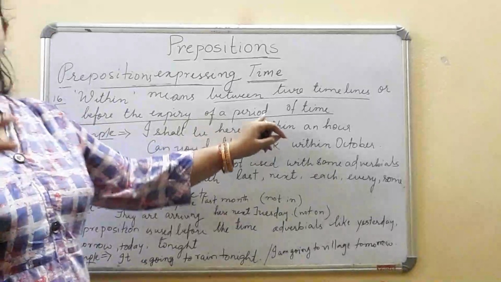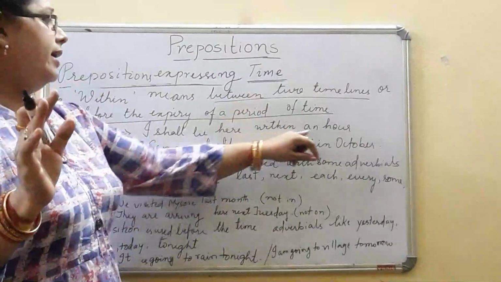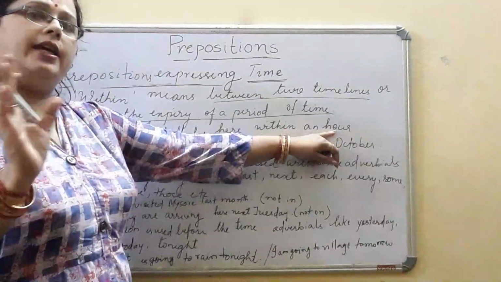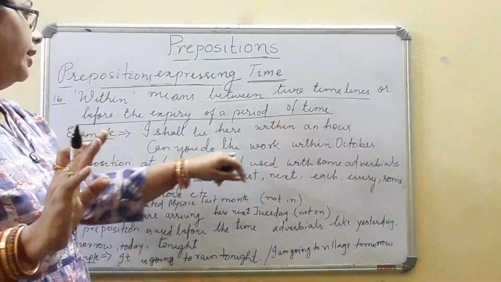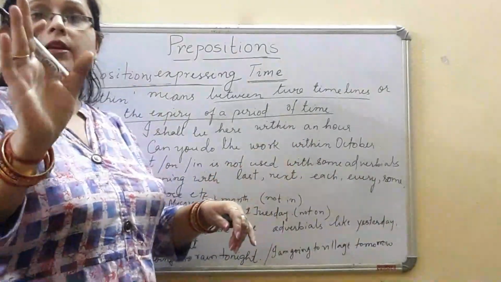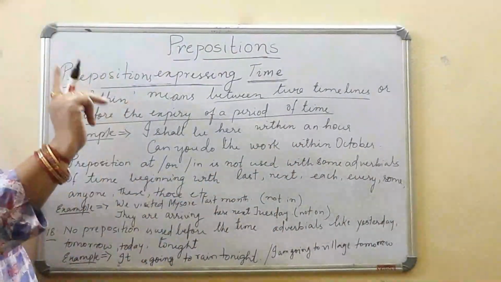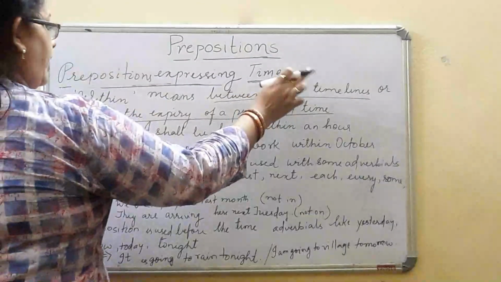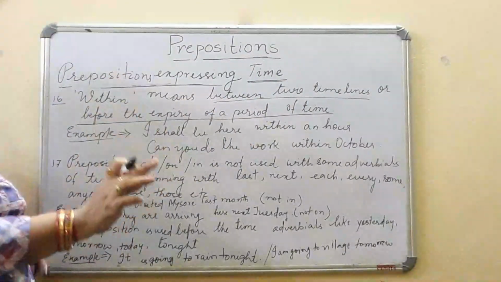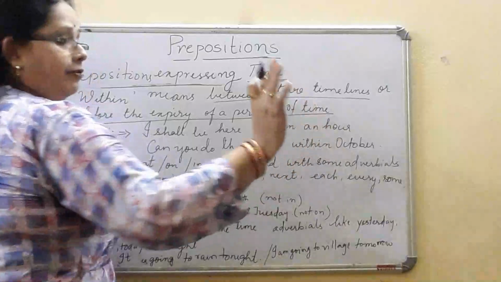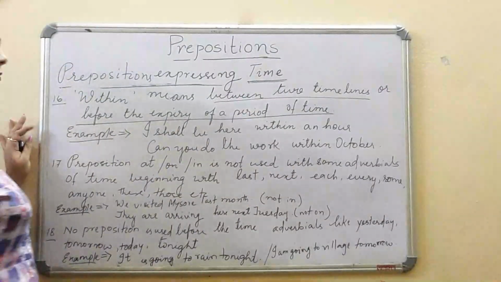I shall be here within an hour. That means my time limit is within an hour. 1 घंटे के अंदर मैं पहुंचने वाली हूँ. Or can you do the work within October? I have given you a deadline till October. That means two tags I have given. That is two timelines or before the expiry. That means here if I say after October I am not going to accept your work.